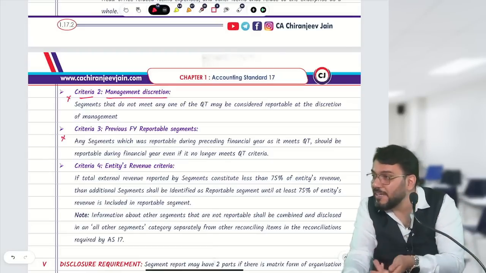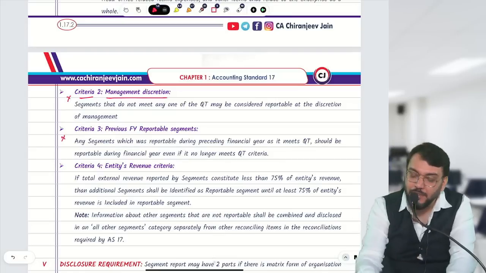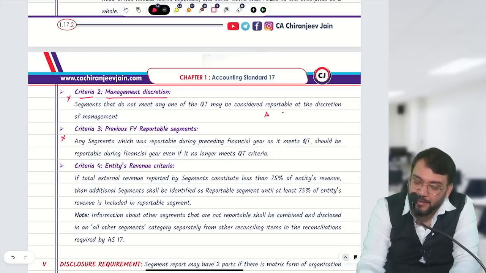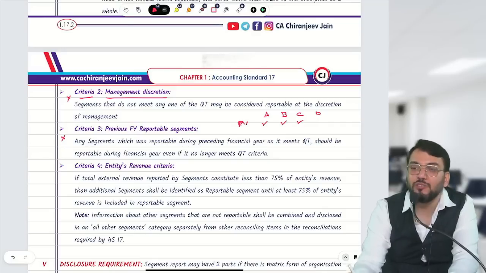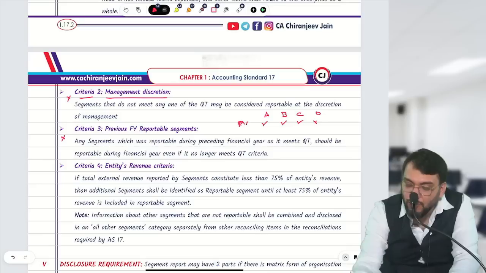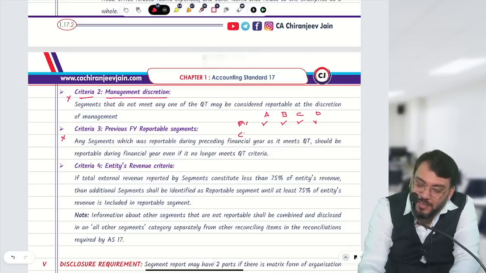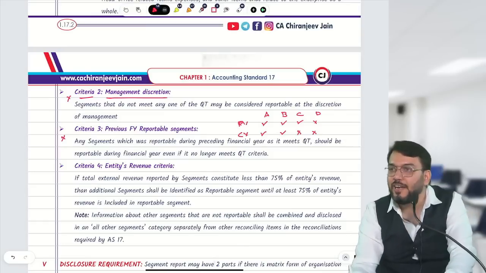Even though it does not meet QT criteria means, suppose A, B, C, D. Suppose in the previous year A, B, C were reportable based on QT criteria and D was not reportable. Now in the current year A and B are reportable, C and D are not reportable as per QT criteria.